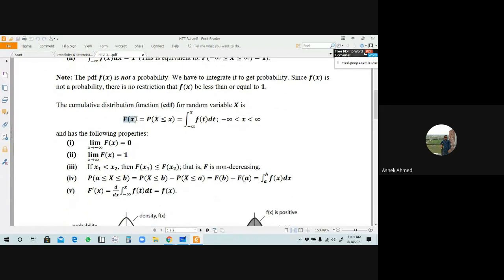Then in that case, what do you mean by limit x turns to minus infinity, capital F of x will be 0? Is it right or wrong?